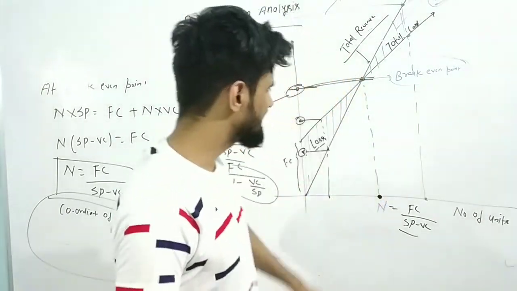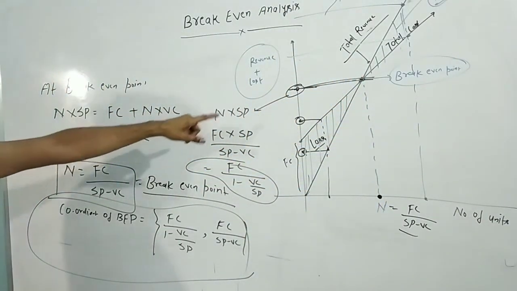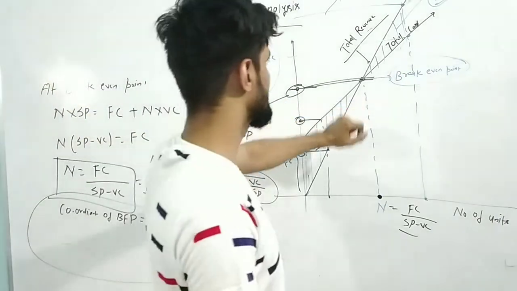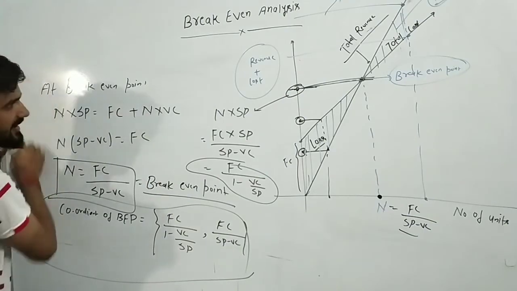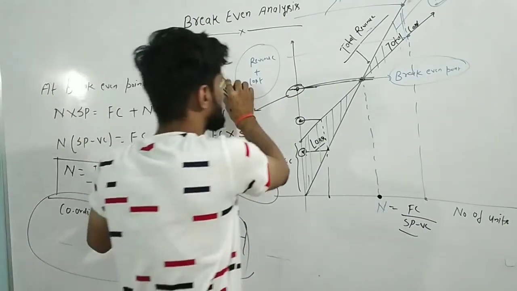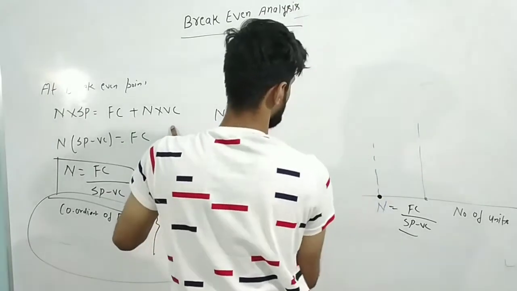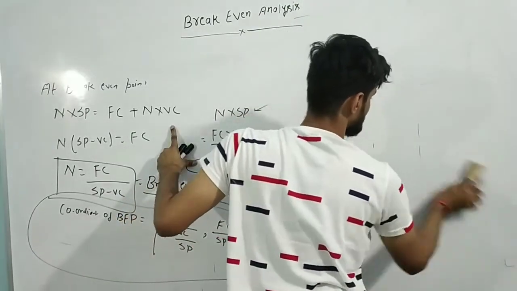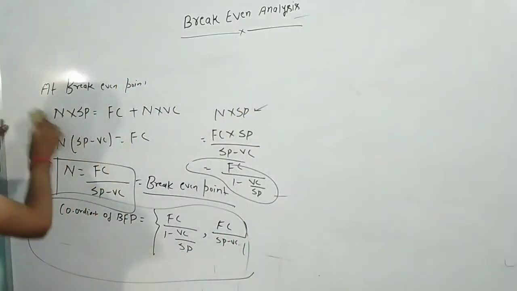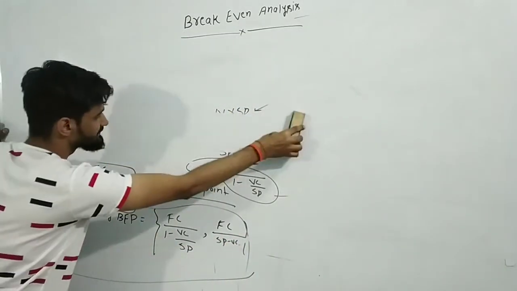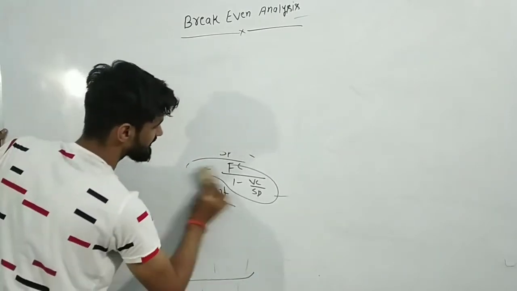I think GATE has not asked the coordinate of break-even point up to this time, but it's very important from the point of view of the GATE examination. Now I am going to discuss how the break-even point will vary for your organization, or the factors which can affect your break-even point, the no profit and no loss point. That's a very major concern: which parameters do we have to change to achieve the break-even point as soon as possible after the production by the organization.